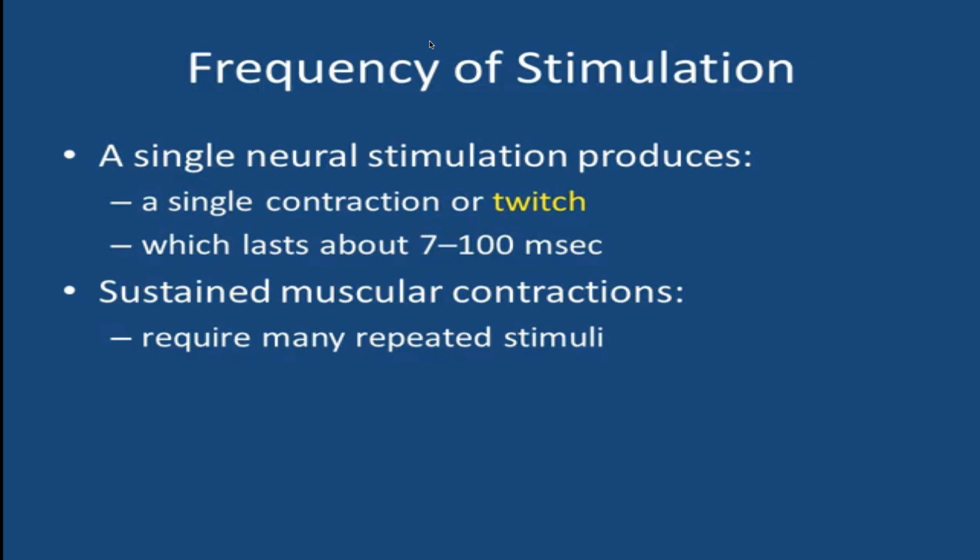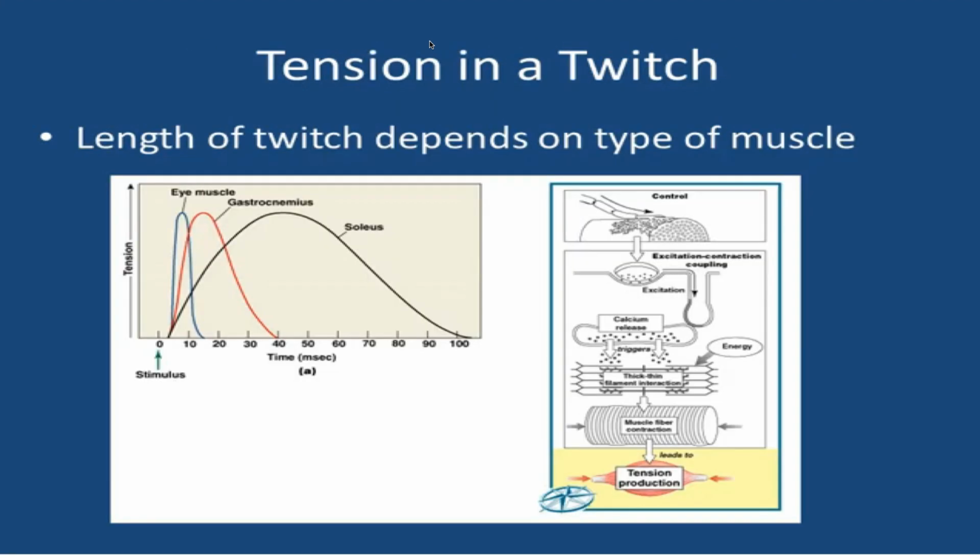Lastly, you have the relaxation phase, in which calcium levels fall, the active sites are covered, and tension falls to resting lengths. And when calcium is no longer available, binding sites are being covered and no more cross bridges occur. This lasts about 25 milliseconds. The length of the twitch depends on the type of muscle. And again, a graph that shows this is called a myogram.